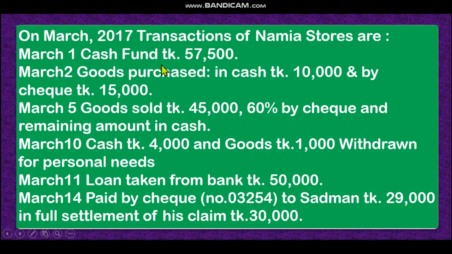Look at cash fund. Earlier we have told that this will not be recorded. Then goods purchased in cash, that means our cash will go out, so it will not be in the cash receipt journal. But on March 5, look at goods sold 45,000, that means by this you receive cash. 60% by check and the remaining amount in cash, that means you receive the whole money.